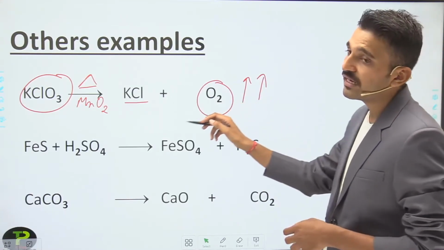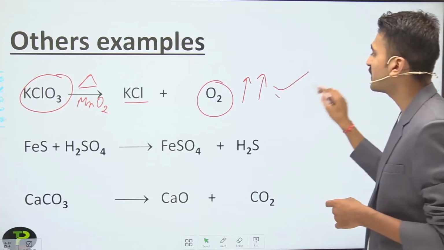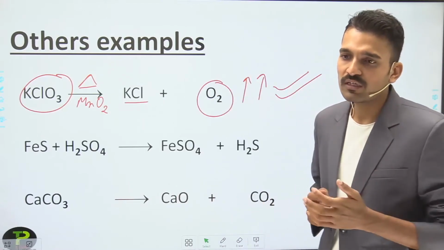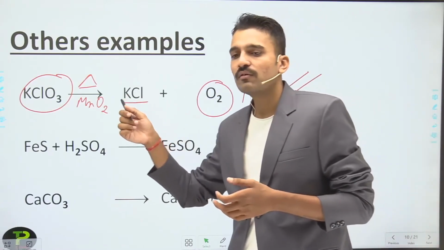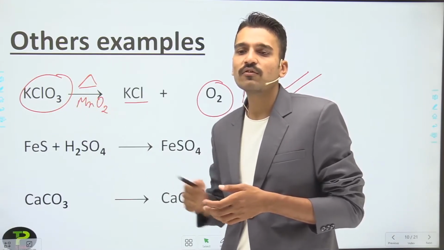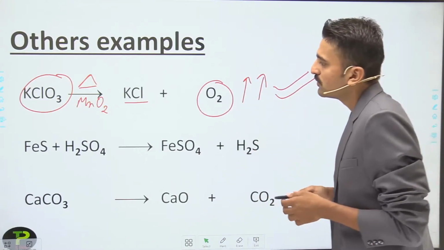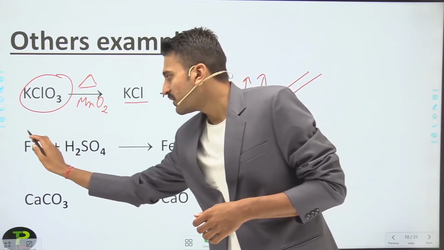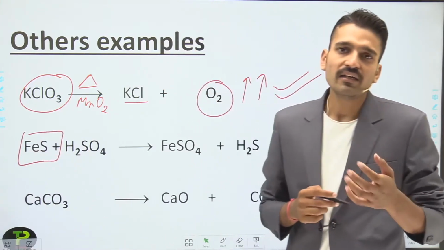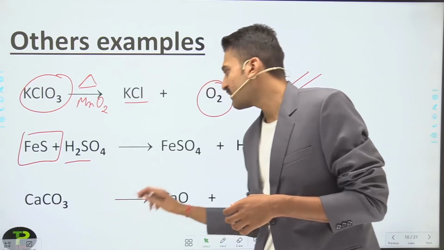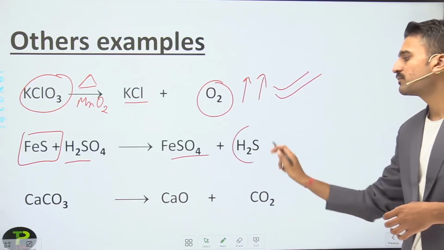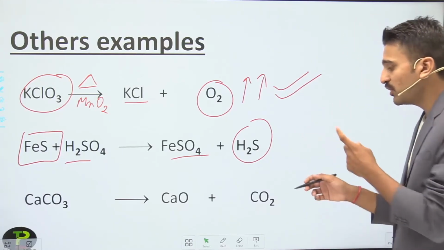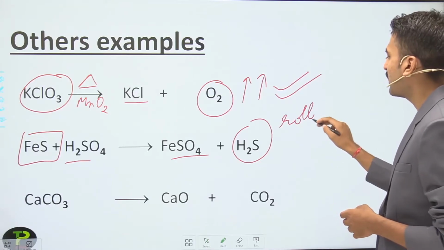So here the evolution of gas takes place, and this particular reaction is used in laboratories for making oxygen. If you require oxygen in the laboratory, you can simply take the compound and heat it in the presence of manganese dioxide, and you get oxygen gas. The second reaction is FeS, iron sulfide. When it reacts with H2SO4, sulfuric acid, it forms ferrous sulfate along with the evolution of H2S. How will you detect that H2S gas has formed? This particular gas has a rotten egg like smell.